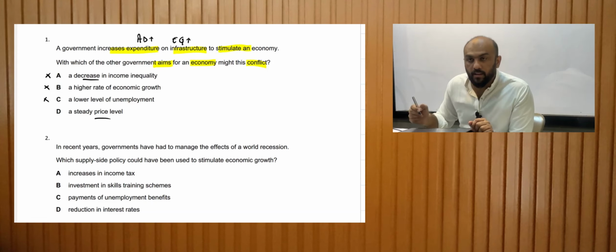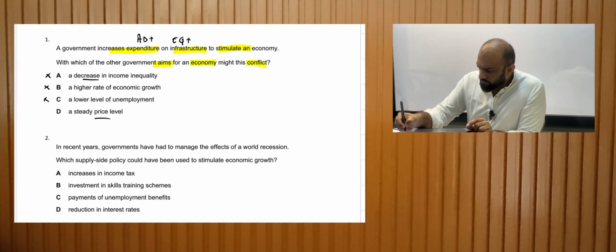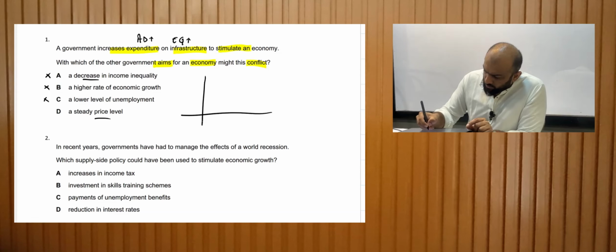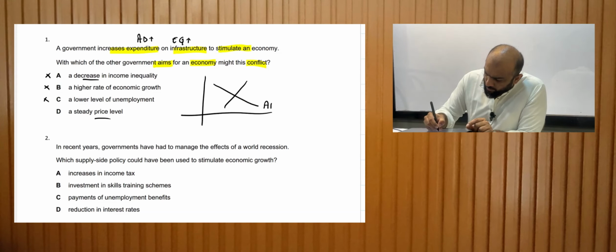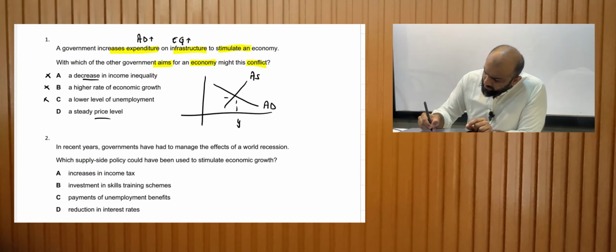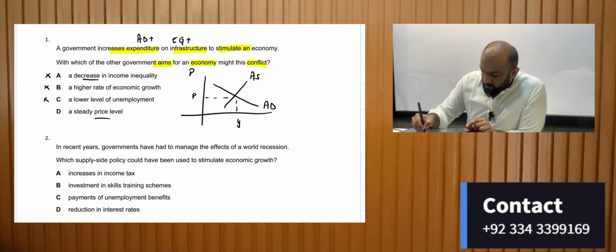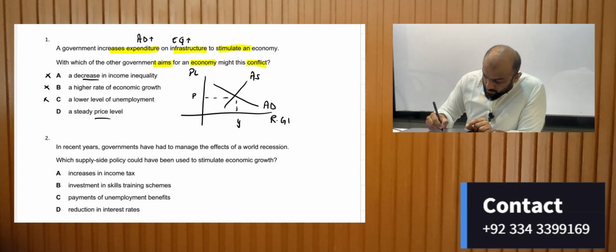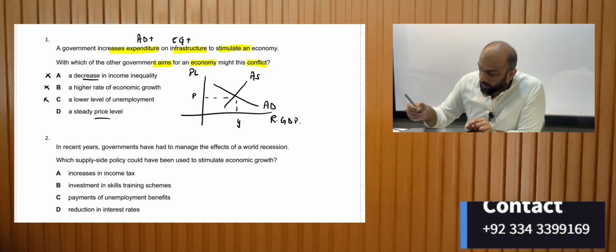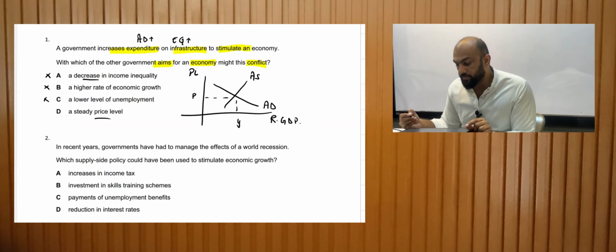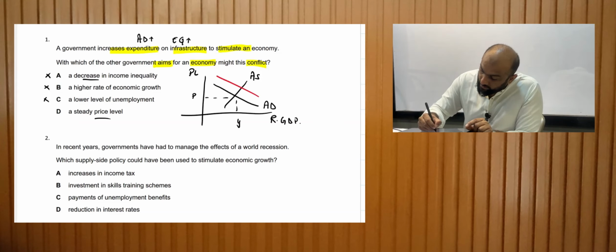A steady price level. In order to explain this concept, I will make a graph for aggregate demand and aggregate supply, so it's very easy for you to understand. On this axis we have price level, on this axis we have real GDP, which is our output. Increasing government expenditure would increase the aggregate demand, AD1.